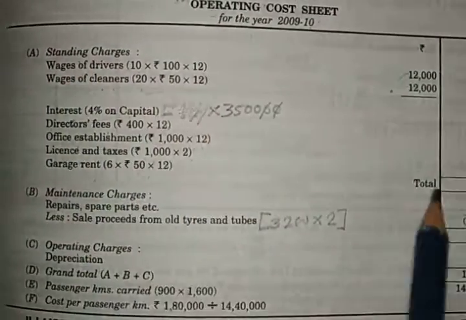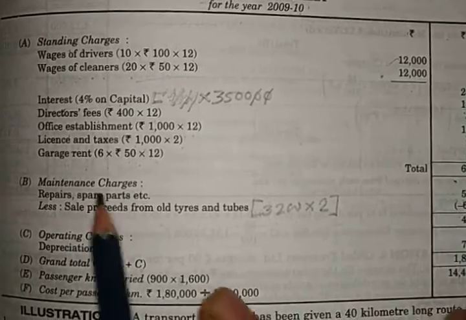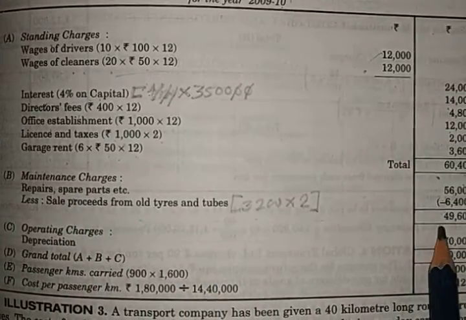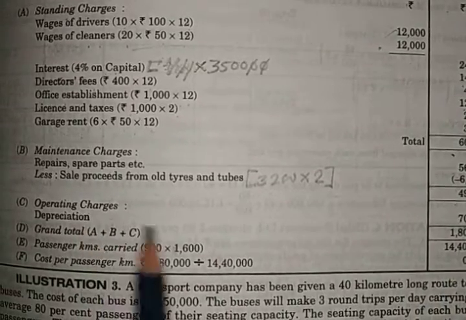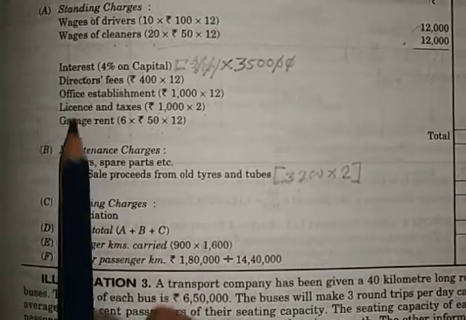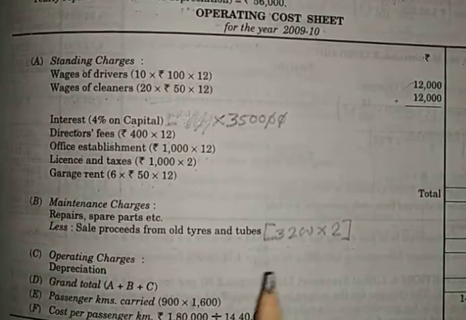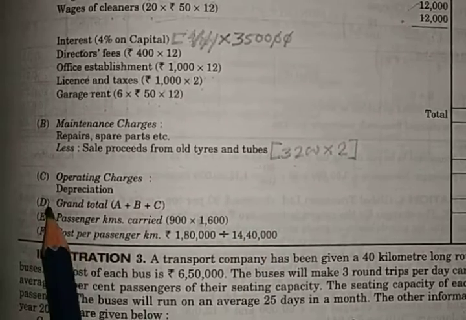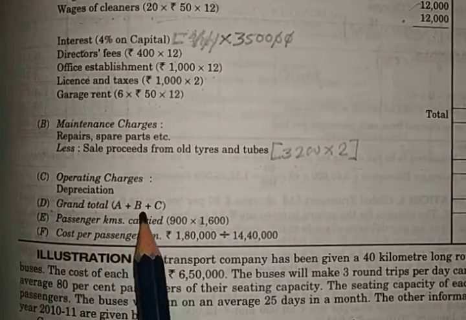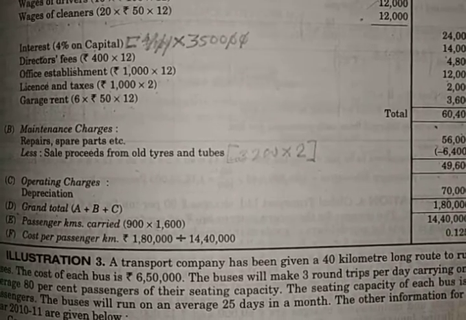Standing charges total 60,400 rupees, then maintenance charges total 49,600, this one also you have to add. Then operating charges 70,000. So point number A, point number B, point number C, these 3 you have to add together. So you have to write here point number D, grand total A plus B plus C. If you add all these, then you will get 1,80,000 rupees.